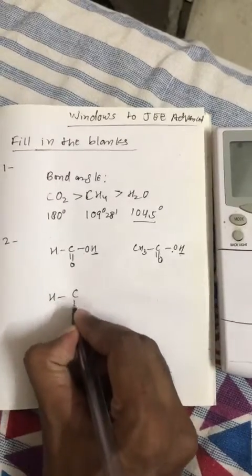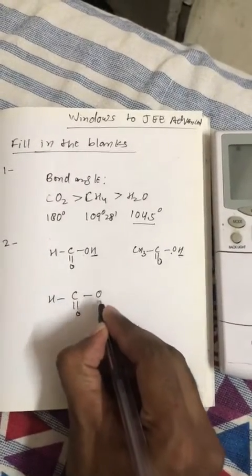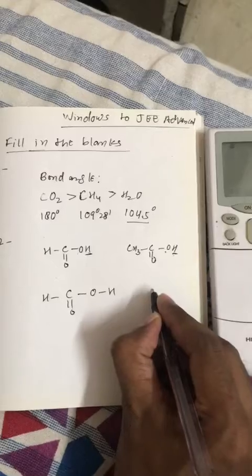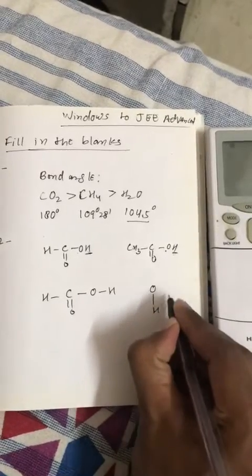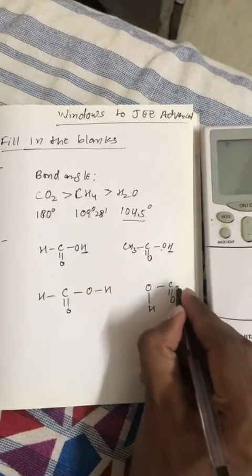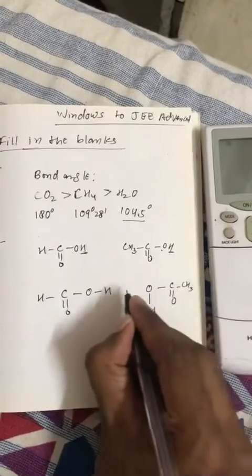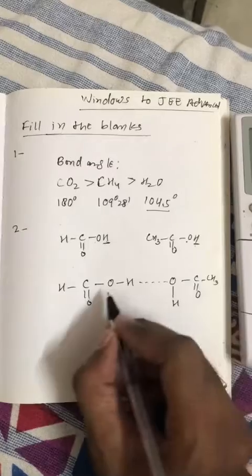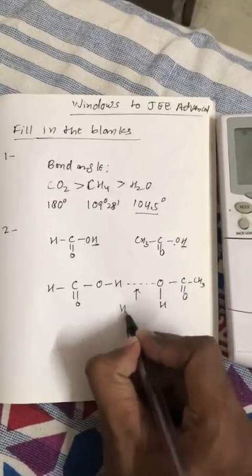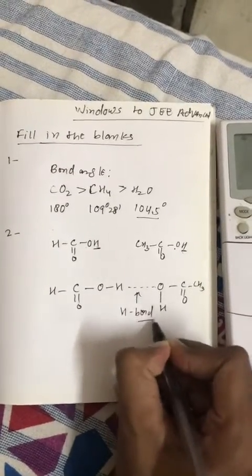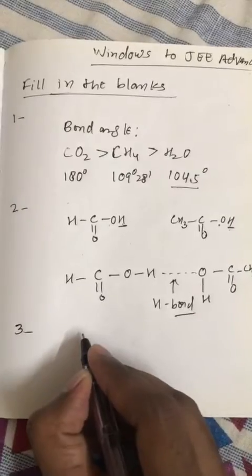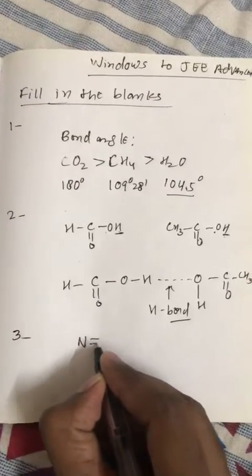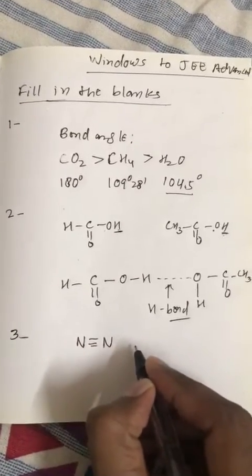So this hydrogen bond can be formed between these molecules.